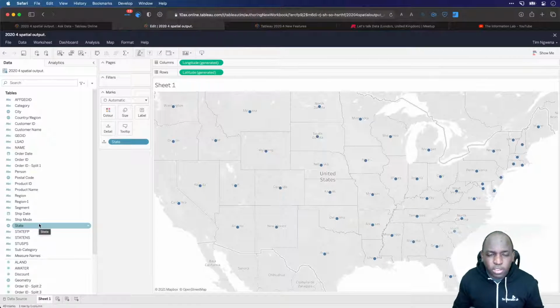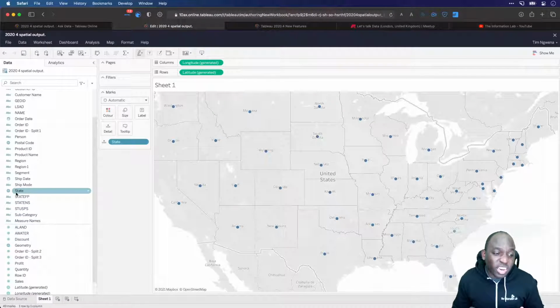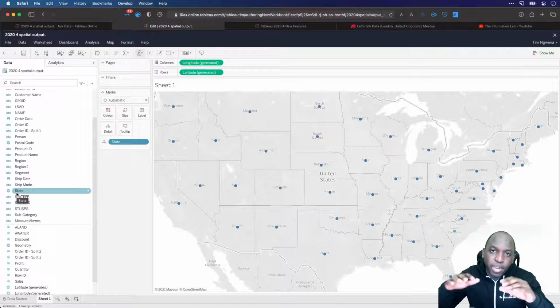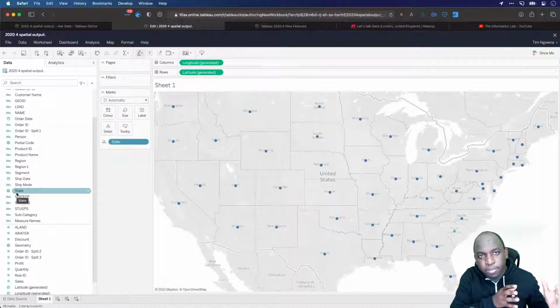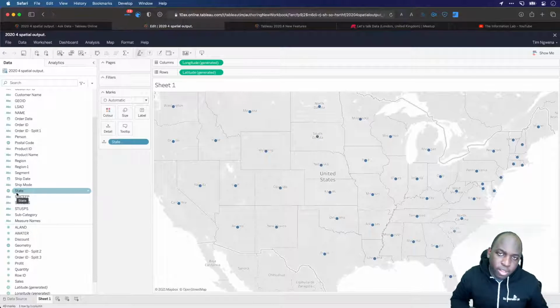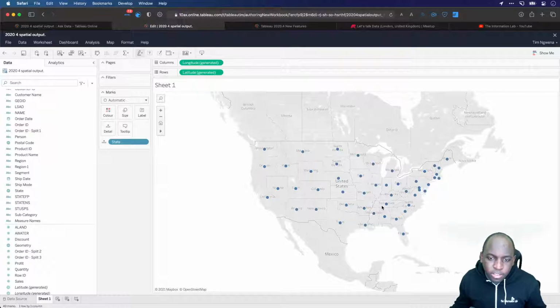There's a state file, which is essentially the geospatial geometry. So you can see that that's here. It's called a geometry. And this one is actually an inferred spatial field because it understands the list of states, and it's basically mapping that to the inbuilt Tableau geospatial database inside of the product, which is actually running on a Hyper data source already in the product, if that makes sense. So if I just expand that, you can see here are all the states, and they're nicely highlighted.